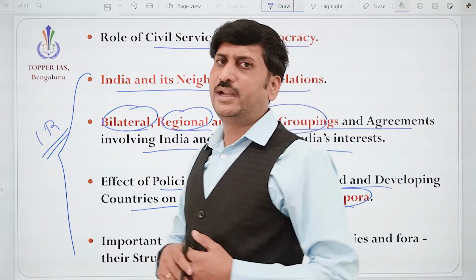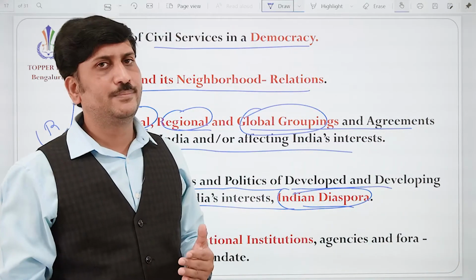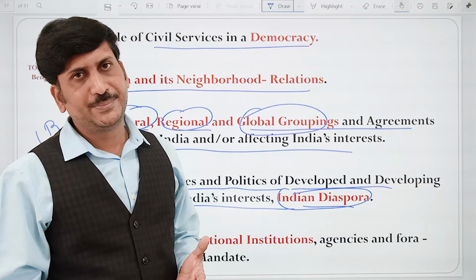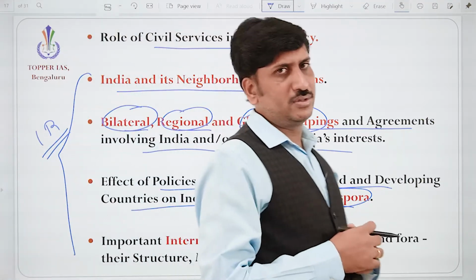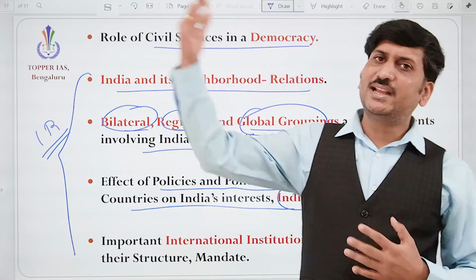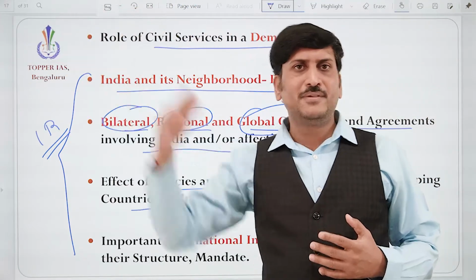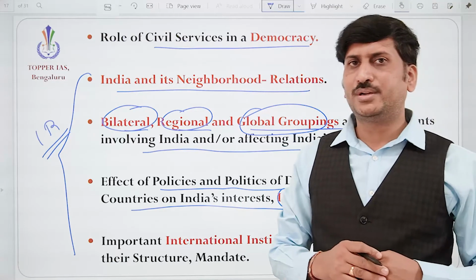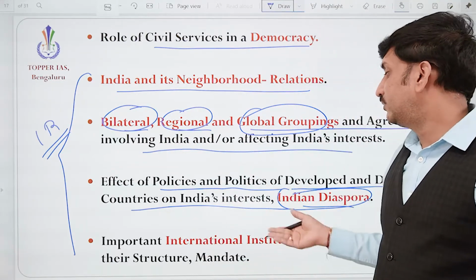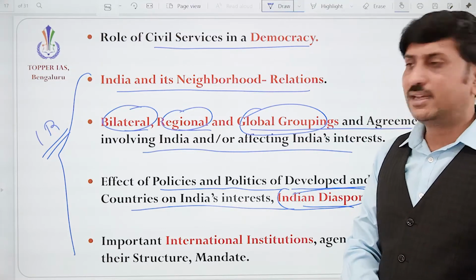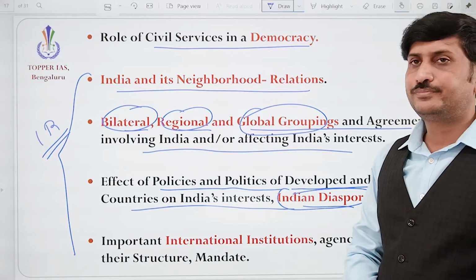How to make use of the diaspora for the benefit of India? We need to study that. What is the advantage? So we celebrate Pravasi Bharatiya Divas. Okay, we are connecting people of Indian origin with India. How can investment be brought? How can NRIs contribute to the development and growth of the nation? So we need to understand that in the Indian diaspora.